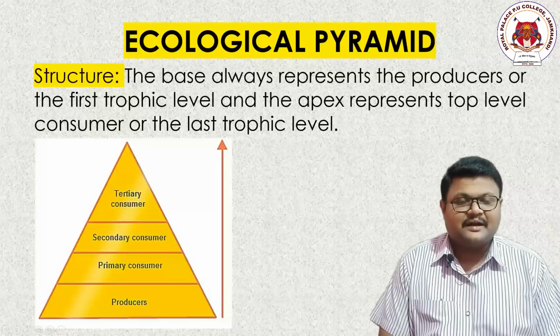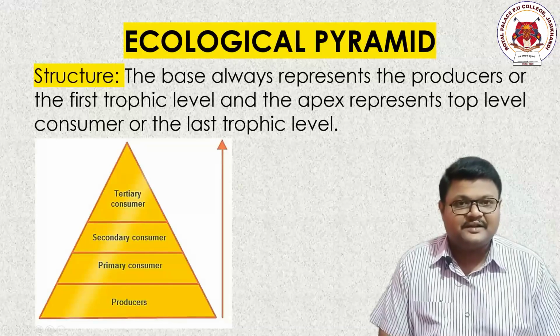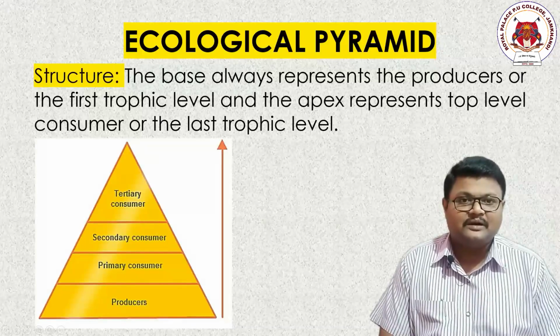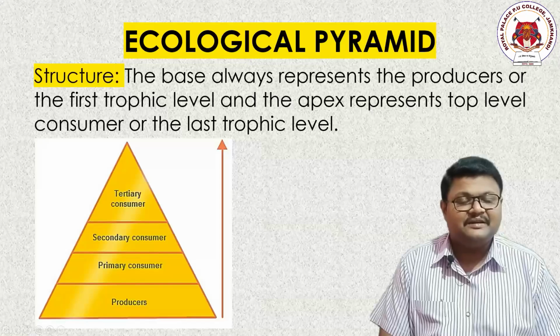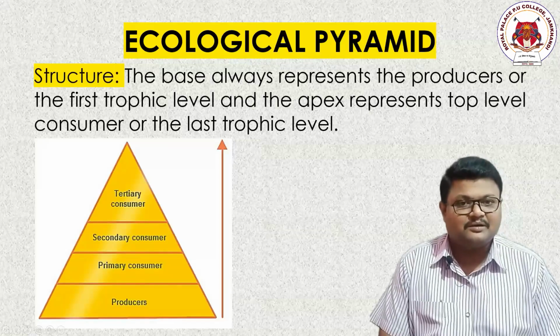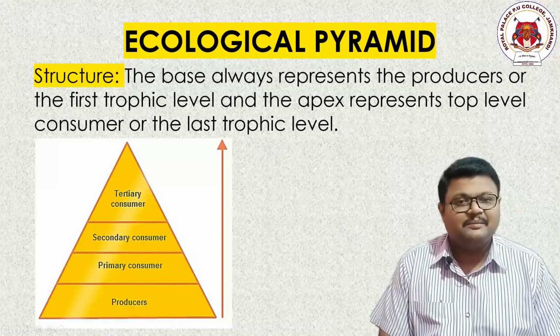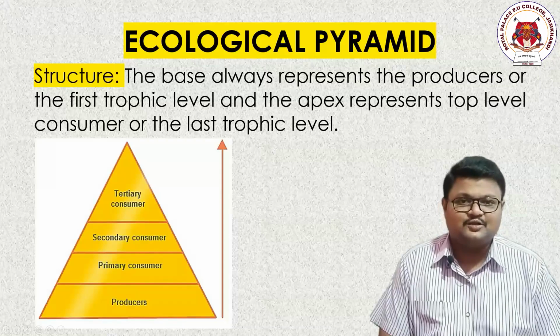In case of ecological pyramids, as the structure itself indicates, it has one broad bottom surface and one tapered apex. The broad basal surface will always have the producers, and the apex position will have the higher consumers.